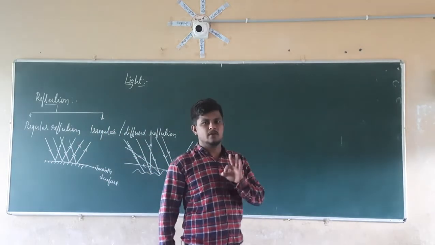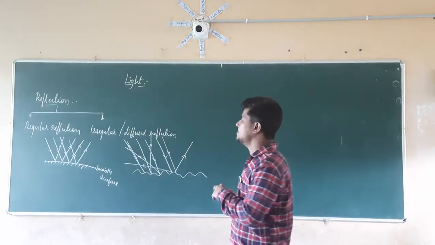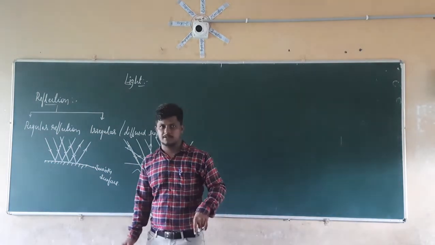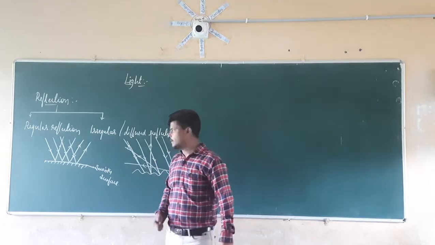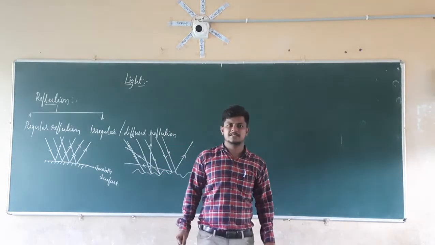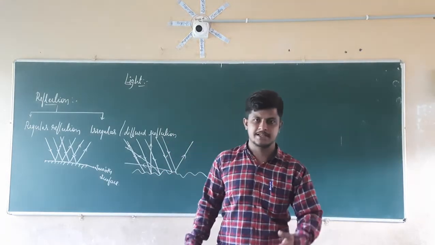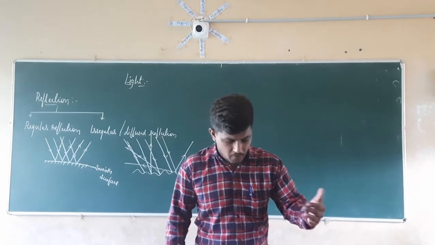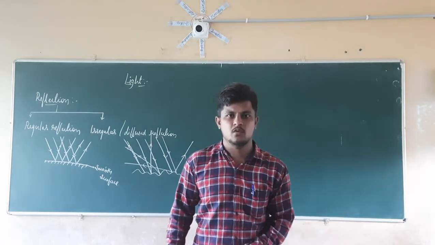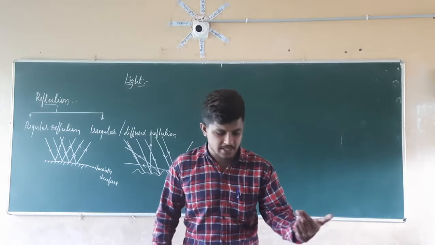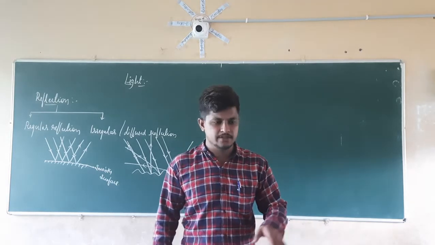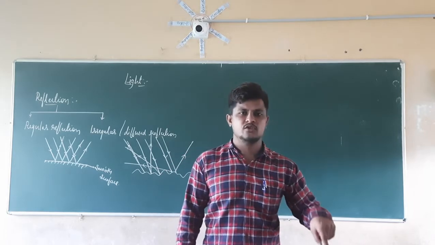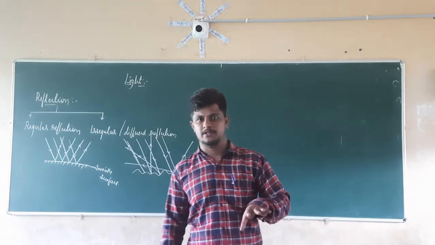Always remember one point here: only in regular reflection are we going to see the image formation. If the reflection is irregular, we can't see our images. If you take the example of a water body, only when the water body is static are we going to see our images. If the water body is moving, it is not possible to see our image in that water body.